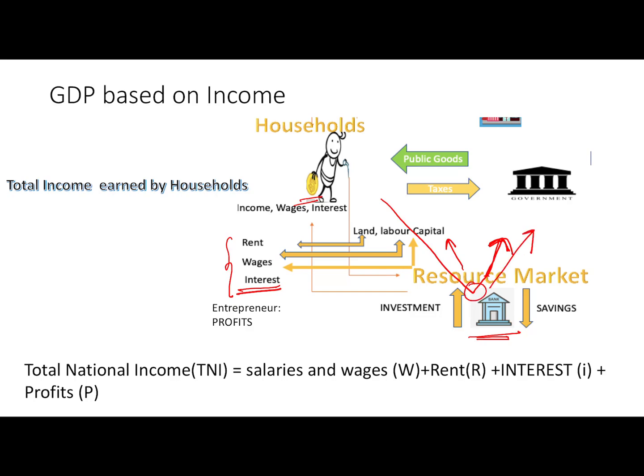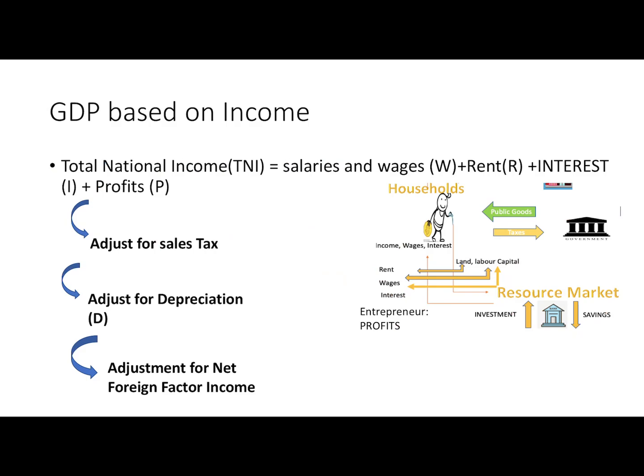Now there is one more component. Some households are entrepreneurs, business owners who seek profit by starting their businesses. Hence the income earned by households also includes the profits from their business enterprise. Hence the total income by households includes rent plus wages plus interest plus profit earned from their enterprises. All this when summed together gives us the total national income.